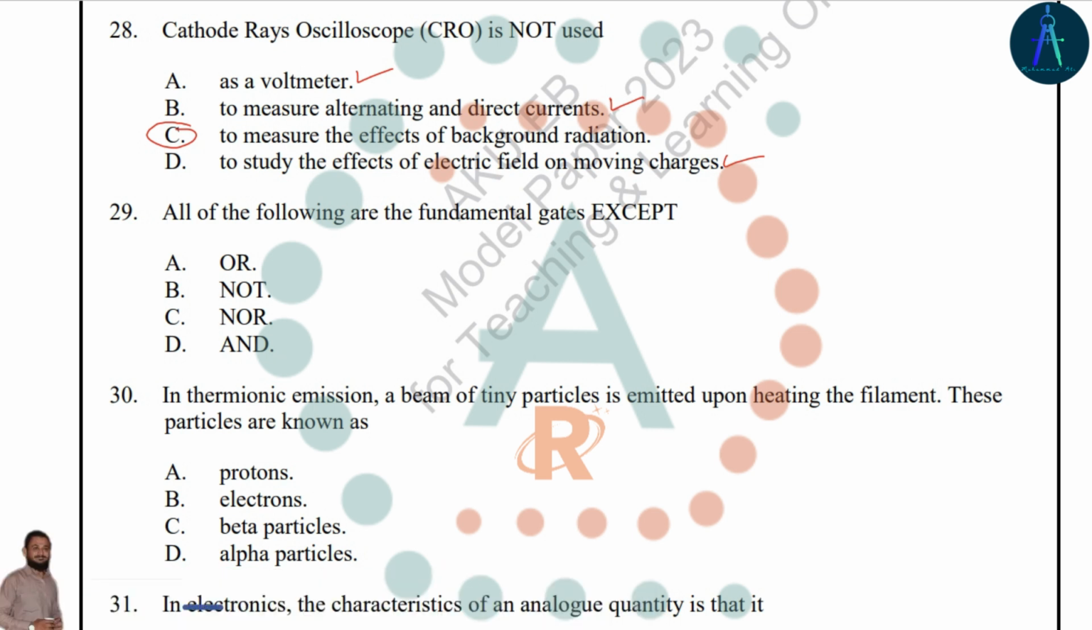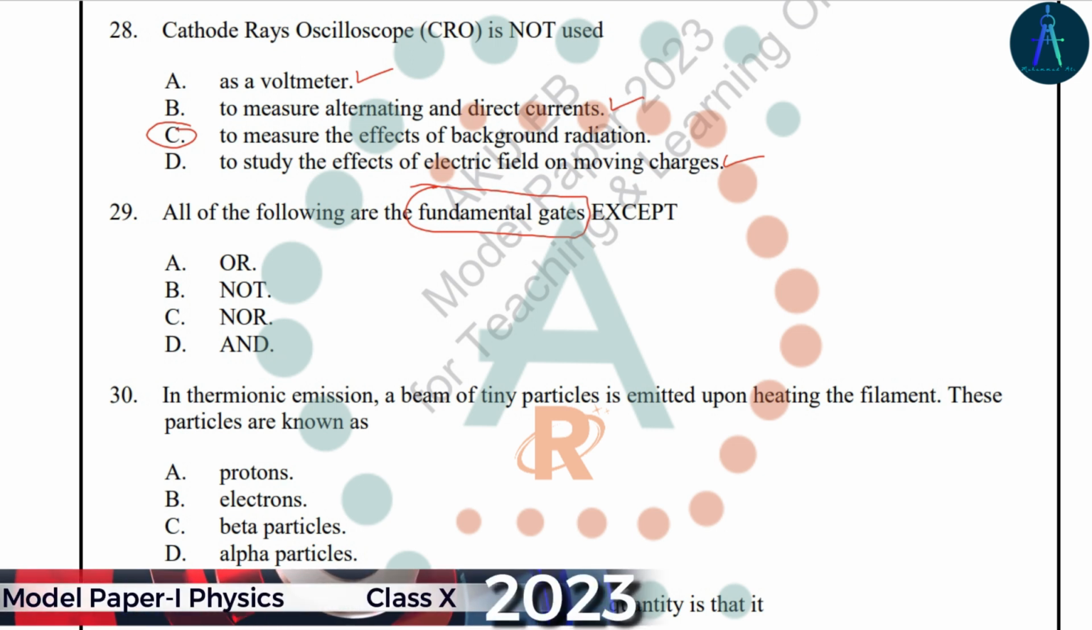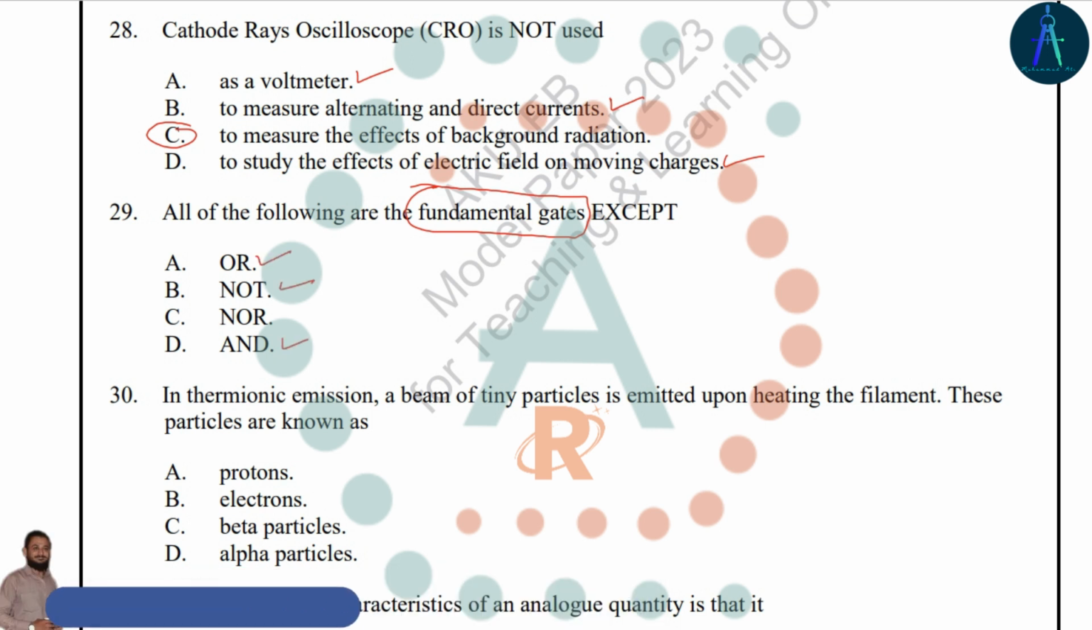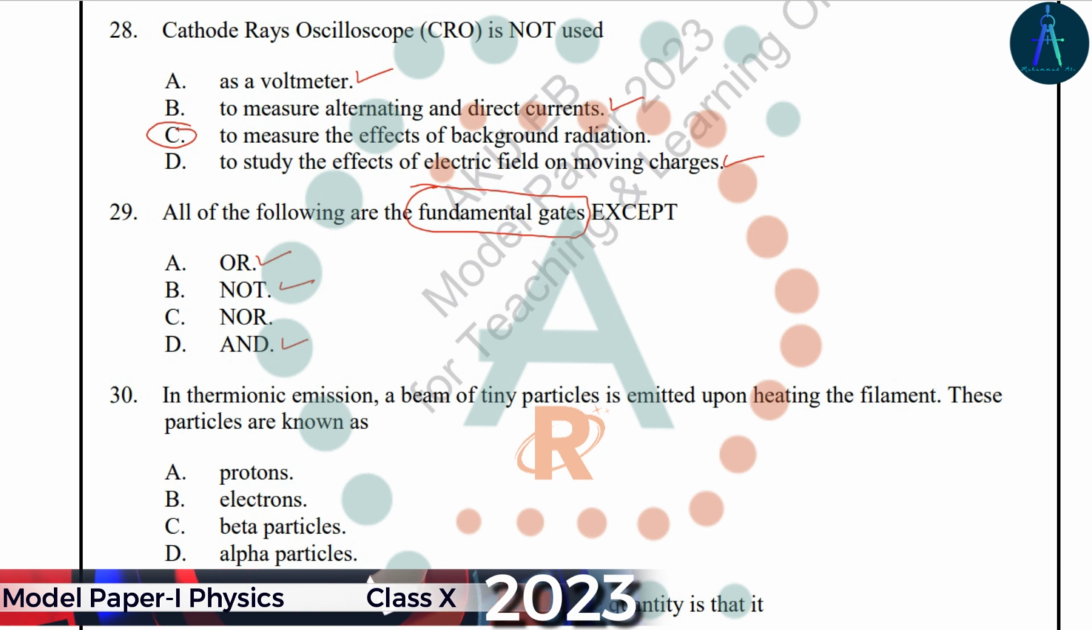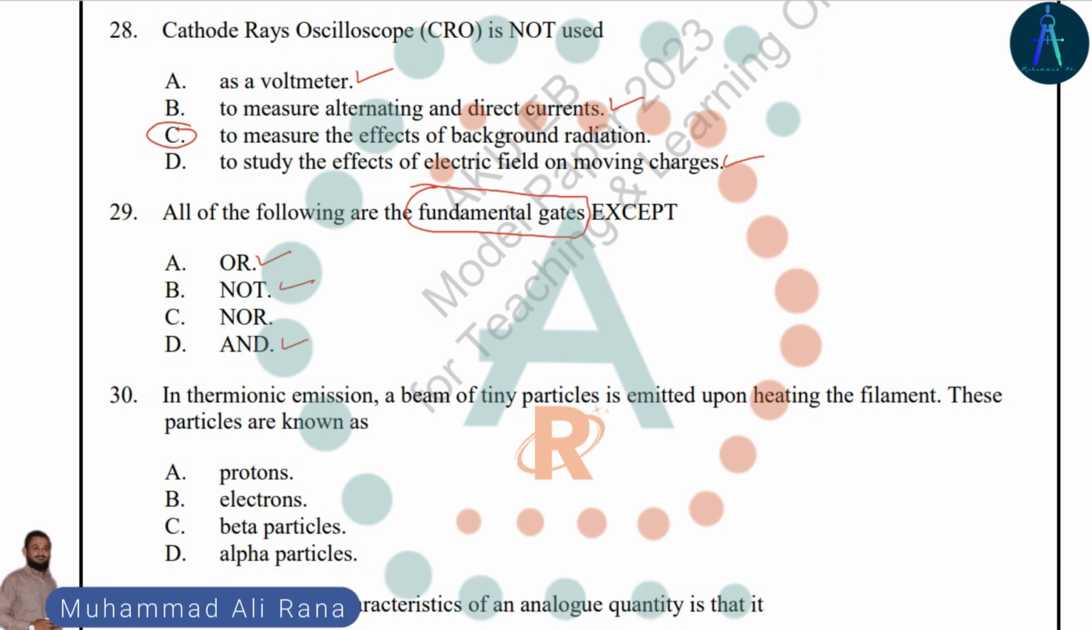Question number 29, we have to identify the fundamental gate. All of the following are the fundamental gates except the one. So the OR operation, the NOT operation, and AND operation. These three are known as the basic logic operations, while the NOR is a combination of NOT and OR. So the correct answer is option C.